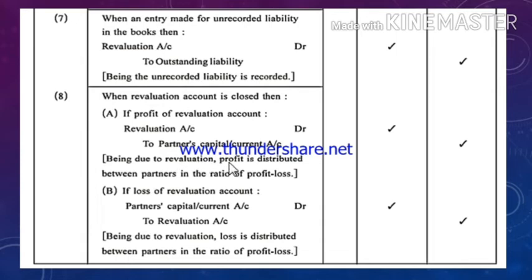Being due to revaluation, profit is distributed between partners in the profit and loss ratio that will always be specified in the question. In the same way, if there is loss of revaluation account, then the opposite entry would be, that is partners' capital or current account debit to revaluation account credit. The difference would come on the credit side, in which the total of debit side would be bigger compared to the credit side. So the entry would be partners' capital or current account debit to revaluation account credit.